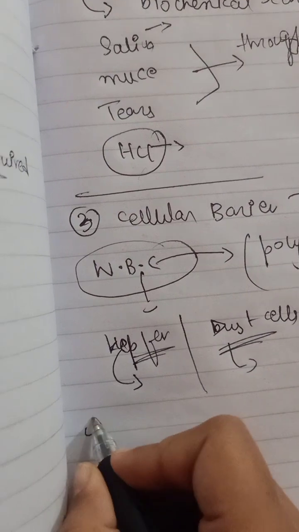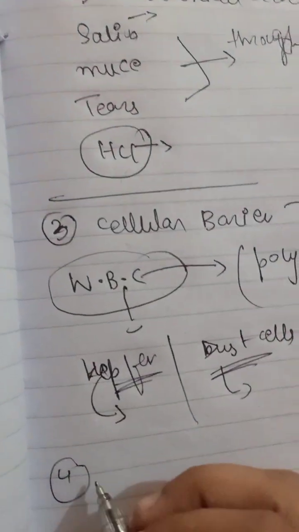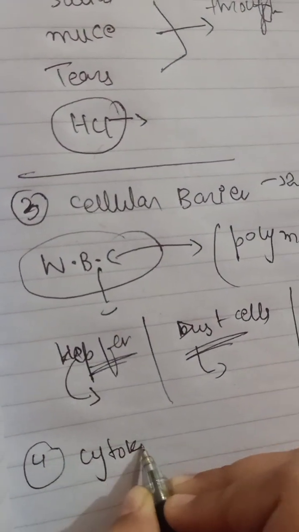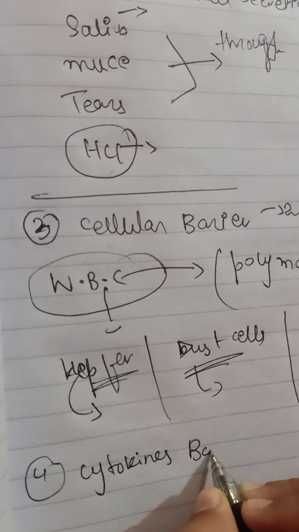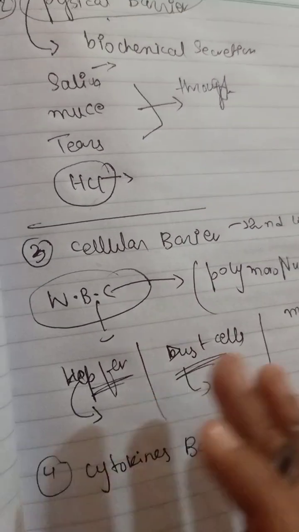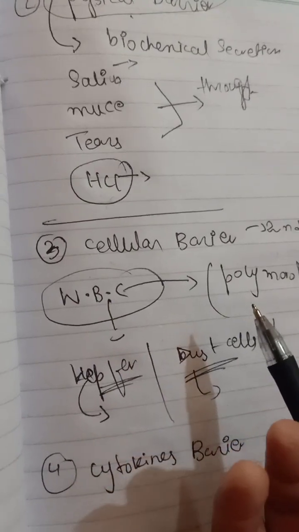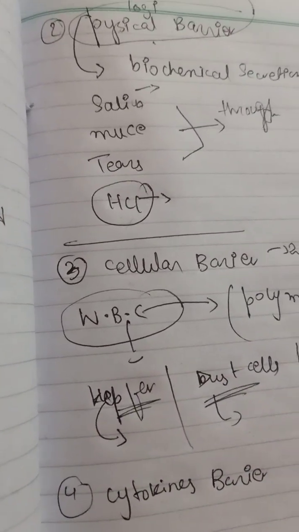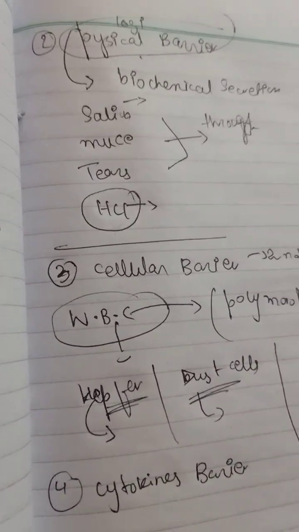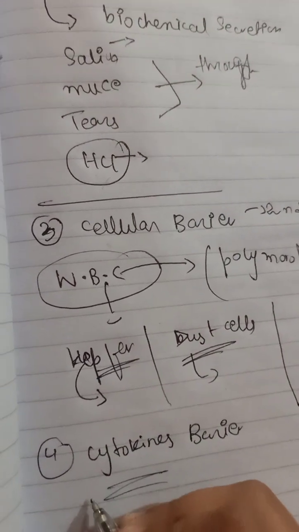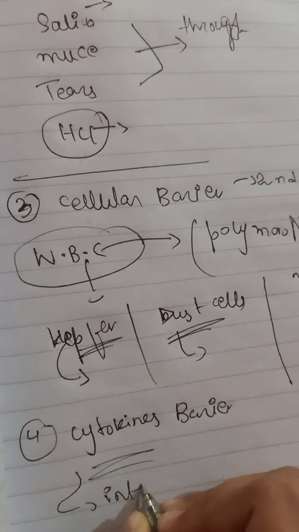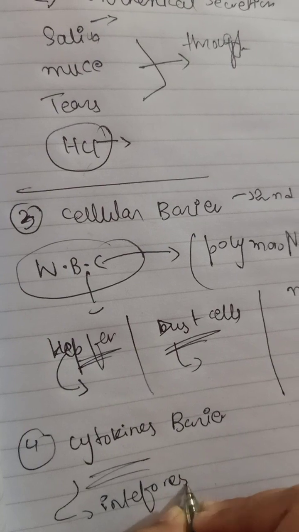Now we have the fourth one, which is the cytokines barrier. These barriers are present by birth. This barrier fights against the pathogens which enter our body. For example, we have interferon. What is interferon? Interferon is produced by the affected cells.